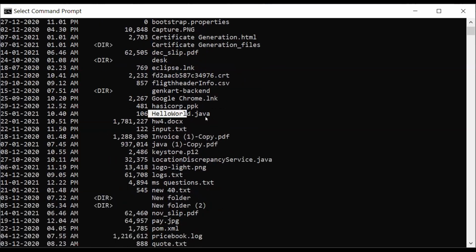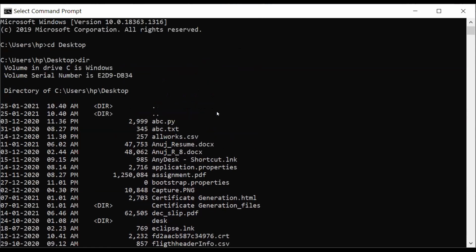Can you see the highlighted one? HelloWorld.java. Instead of working with it here, let me move it into another folder and then we will work on it.